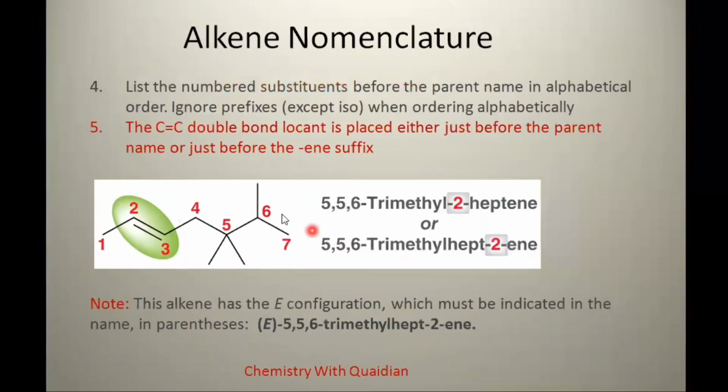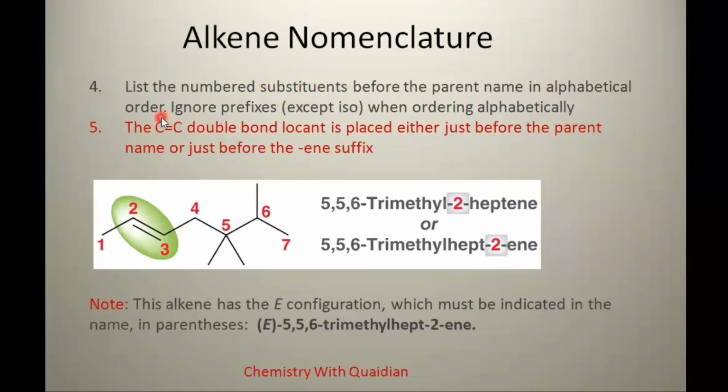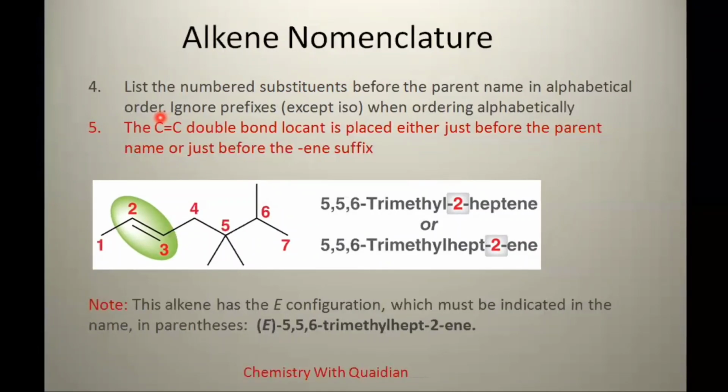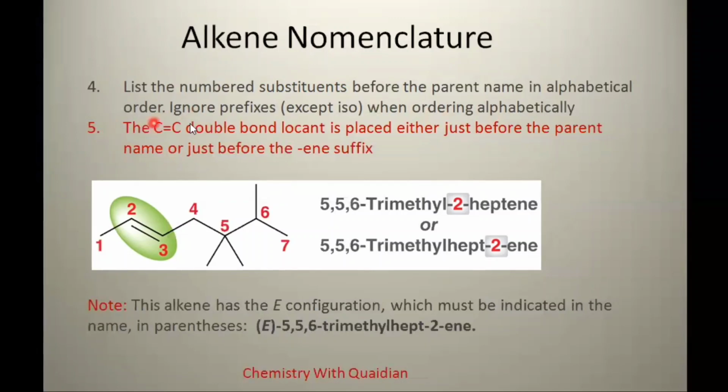So move further. List the numbered substituents before the parent name in alphabetical order. As we discussed earlier, we should order the substituents alphabetically, ignoring prefixes except iso. The fifth important point is that the carbon-carbon double bond locant is placed either before the parent name or just before the ene suffix.